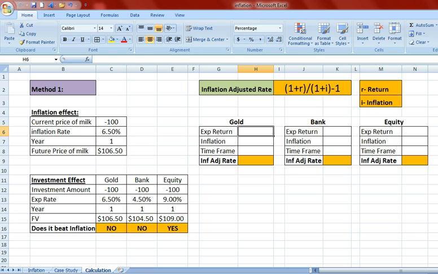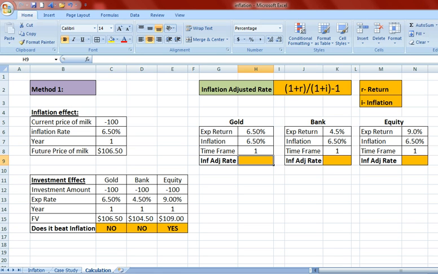The expected return for gold is 6.5%. For bonds it is 4.5%, and for equity it is 9%. The inflation rate is equal for all these three calculations. The time frame is also the same, which is 1 year.